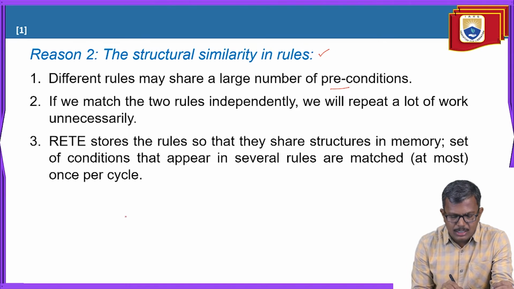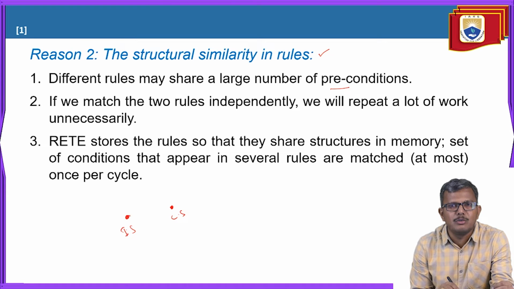For example, there are two states. This is your initial state and this is your current state. After applying some appropriate rules, think that you have moved to the current state. Whenever the preconditions match, only then you apply the rule and move to the current state.